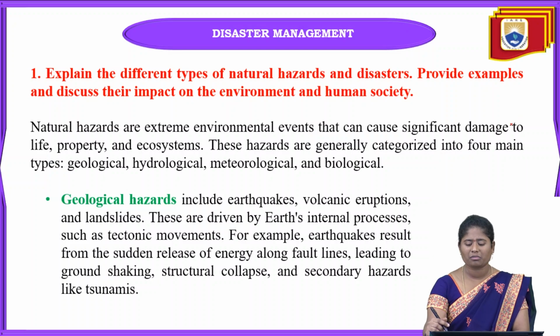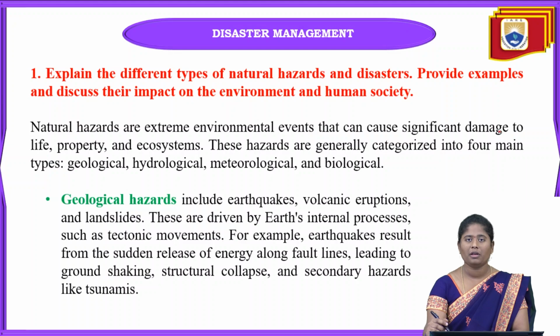Here we go through natural hazards and disasters, and we have to discuss their impact, how these disasters are impacting the environment and human society. What is meant by a natural hazard?